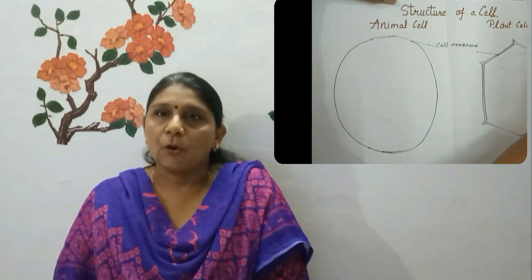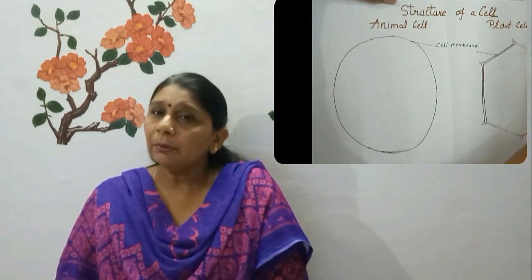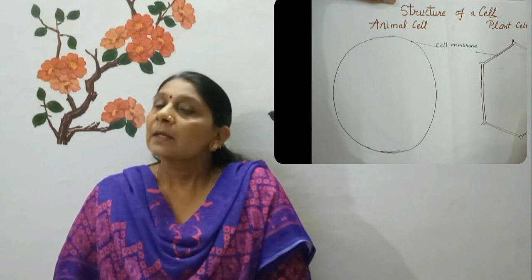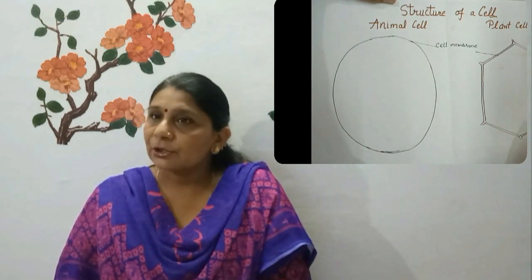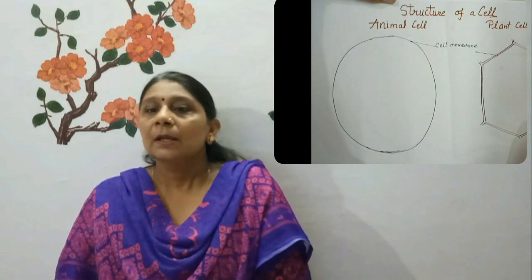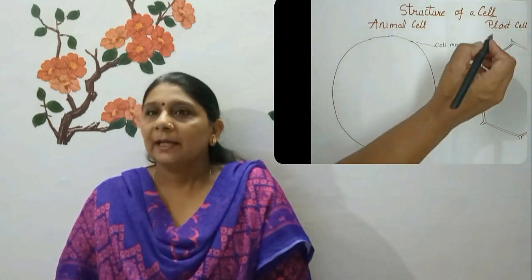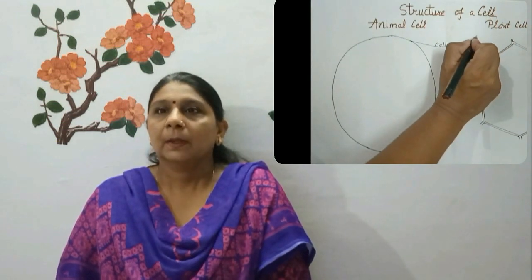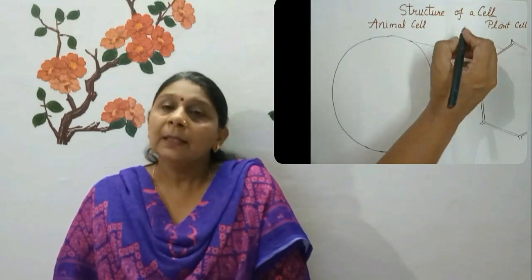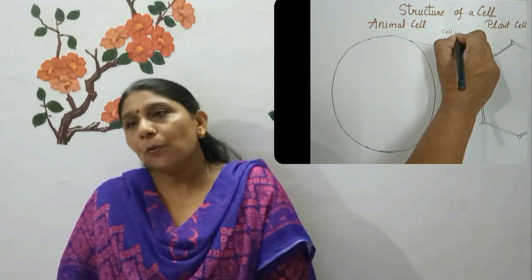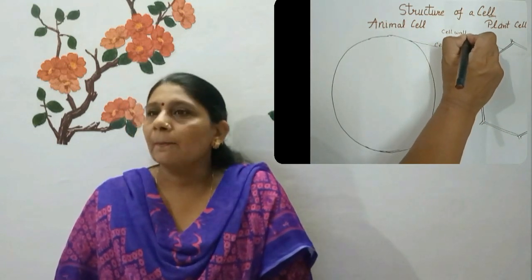The tough cell wall provides protection to the plant. So we can say the cell membrane is a living structure, whereas the cell wall is not a living structure, it is dead. Second, the cell wall is absent in animal cells. It is only present in plant cells.